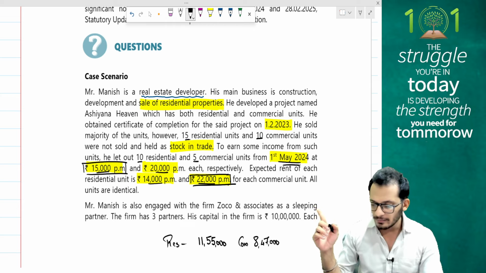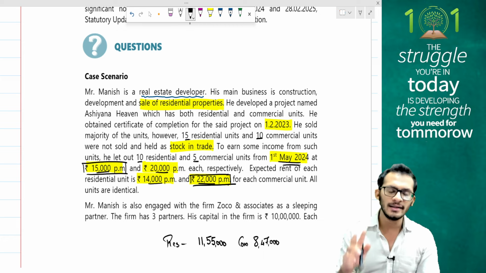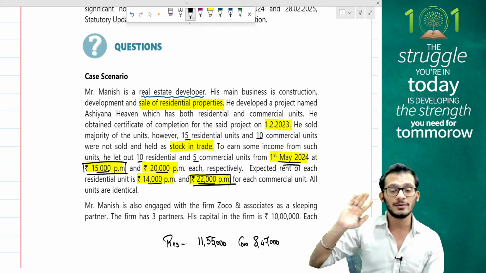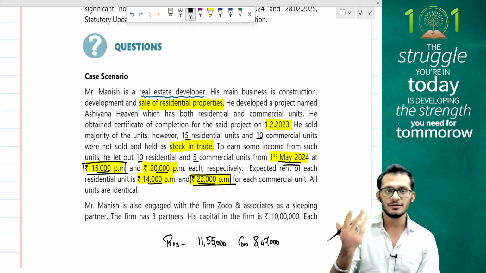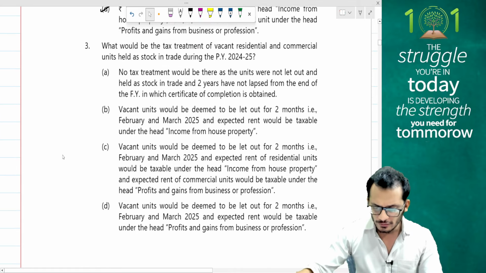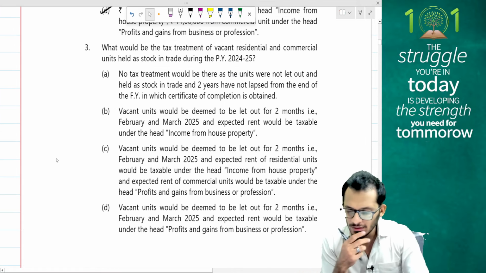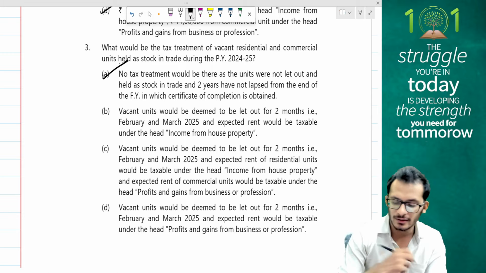If I notice, my project was completed on 1st February 23. Year end would become 31st March 23. 2 more years will become 31st March 2025. So in financial year 24-25, do you have any implications? No. The income is going to be treated as nil because I don't have any such implications here. There is no problem here. No tax treatment as the units were not let out and are held as stock in trade. 2 years have not lapsed from the financial year. Yes, option A looks right.